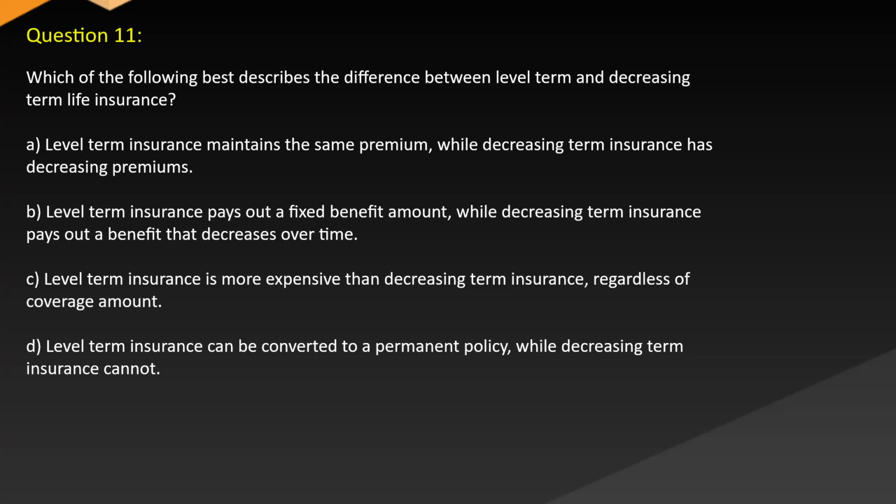A. Level term insurance maintains the same premium while decreasing term insurance has decreasing premiums. B. Level term insurance pays out a fixed benefit amount while decreasing term insurance pays out a benefit that decreases over time. C. Level term insurance is more expensive than decreasing term insurance, regardless of coverage amount. D. Level term insurance can be converted to a permanent policy, while decreasing term insurance cannot.